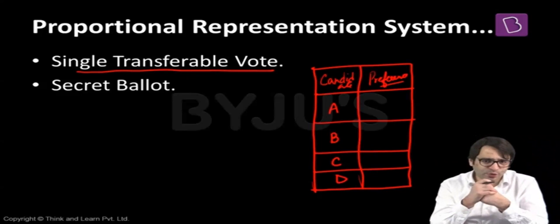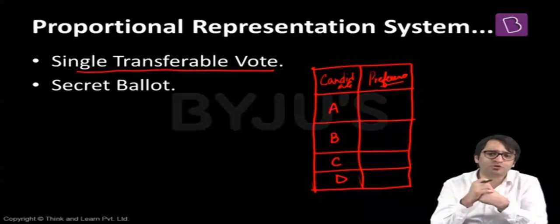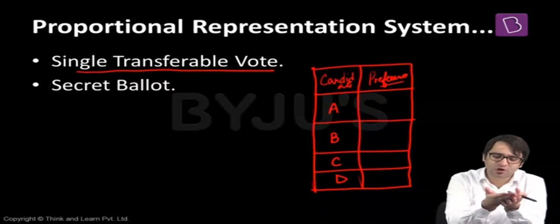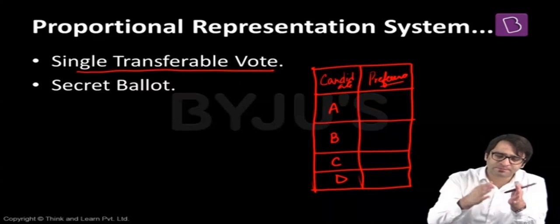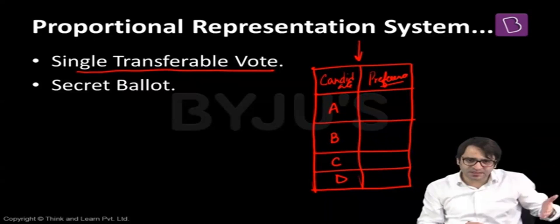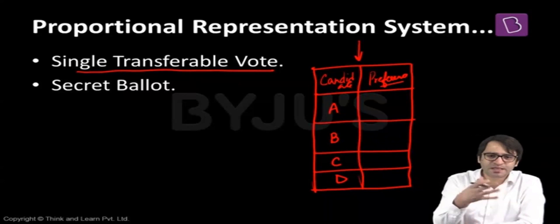Because in a presidential election, we don't use electronic voting machines, we use ballot boxes. Every voter who is a member of the electoral college is given a ballot paper. The ballot paper looks like this. On one side, you have the names of the candidates, A, B, C, D. On the other side, you have the preference. So you can give as many preferences as you want.